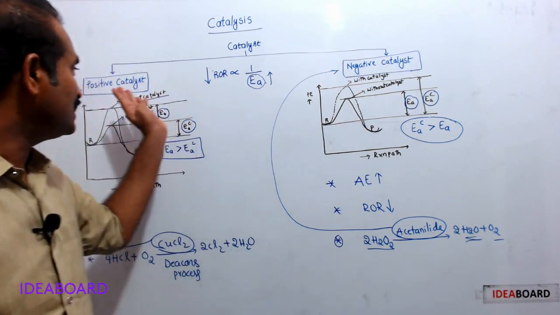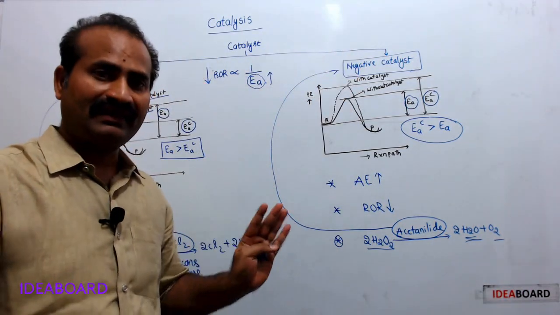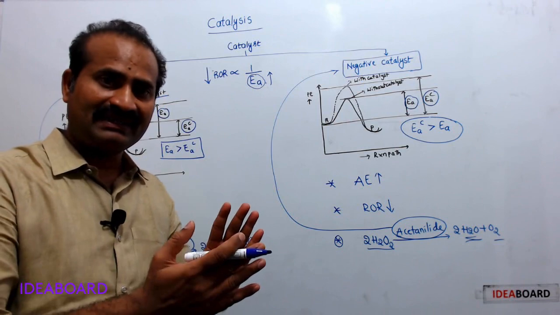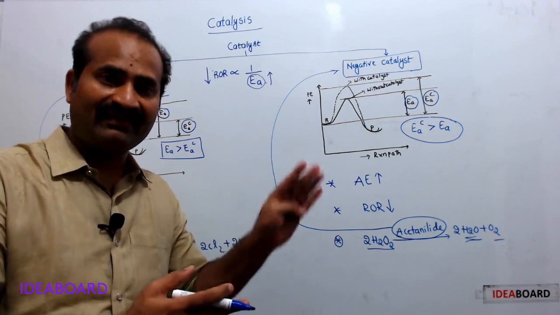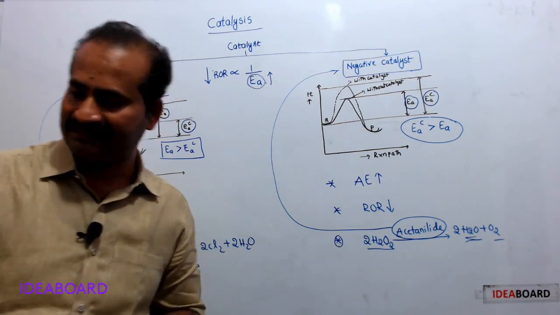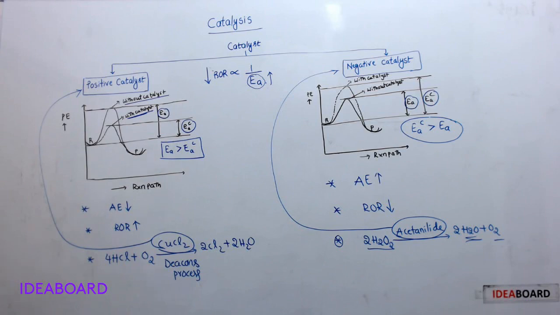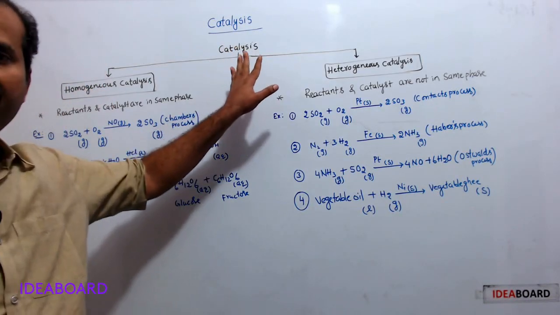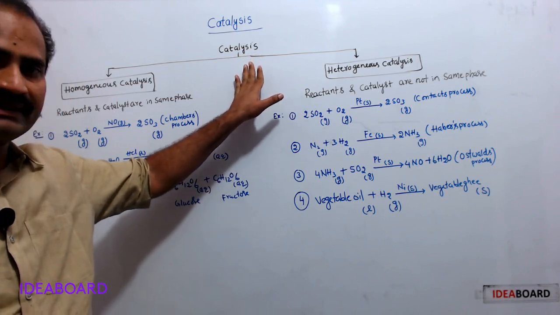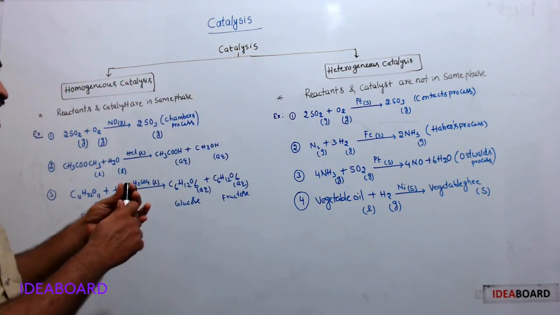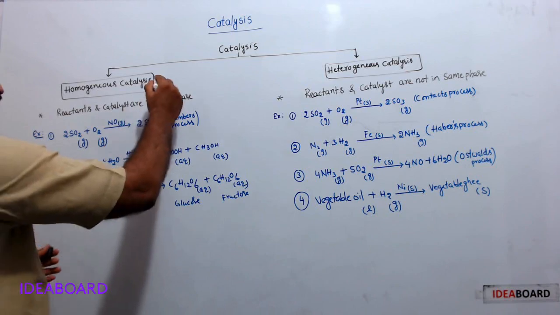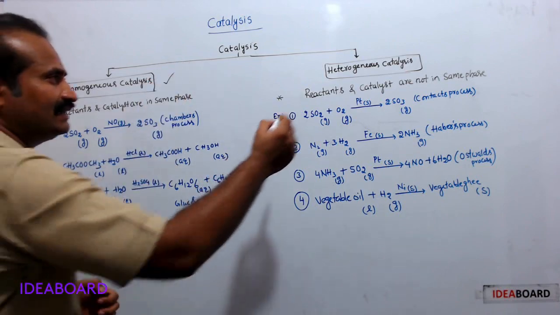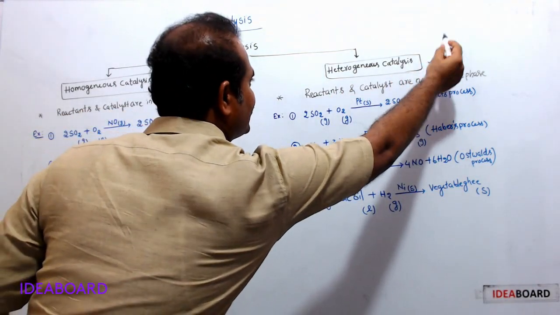This is about the types of catalyst, positive and negative catalyst. Here the classification is done on the basis of the effect of the catalyst on the speed of reaction. Now we will see types of catalysis. Catalysis has two types: homogeneous catalysis, and second one, heterogeneous catalysis.